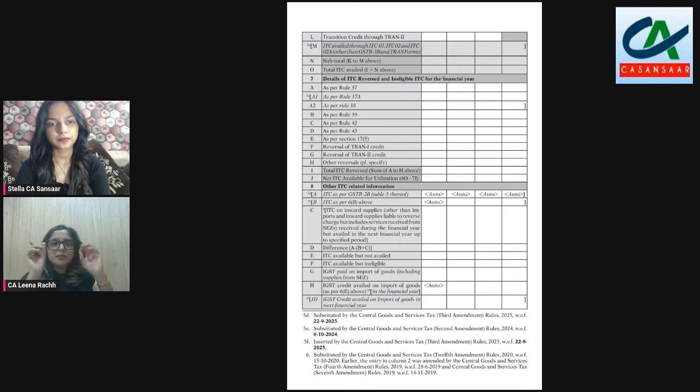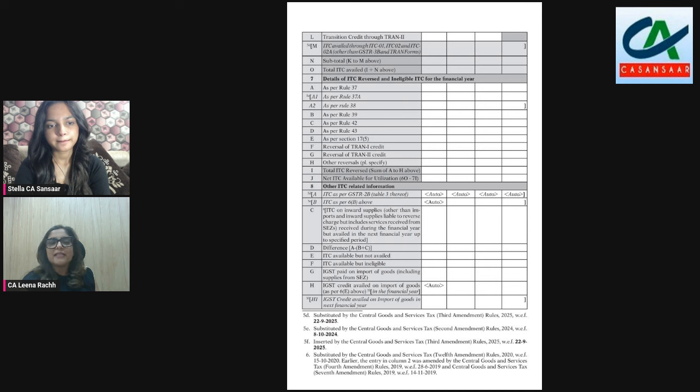So let us just slightly touch the difference between table 6 and table 8. Table 6 focuses on the ITC that you have claimed as a taxpayer, and table 8 makes available to you the figure that is on the portal in GSTR 2B, so that you know you're eligible for this amount of ITC. The idea of table 8 is to understand how much you were eligible for and how much you have claimed. Now table 8A is relevant as it has gone through a lot of changes in the past few years.